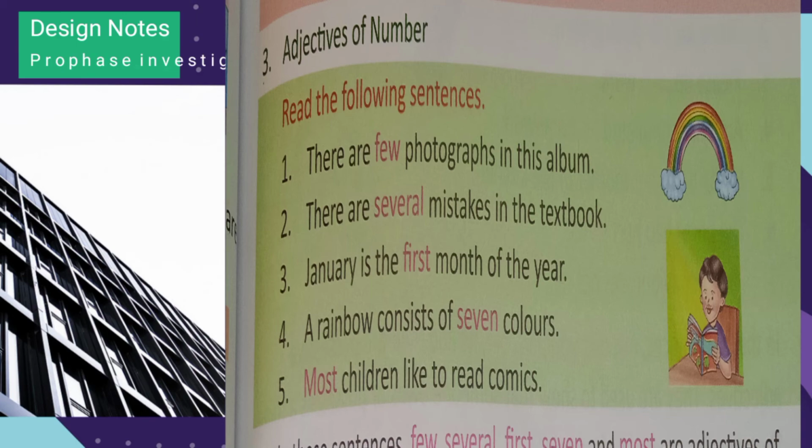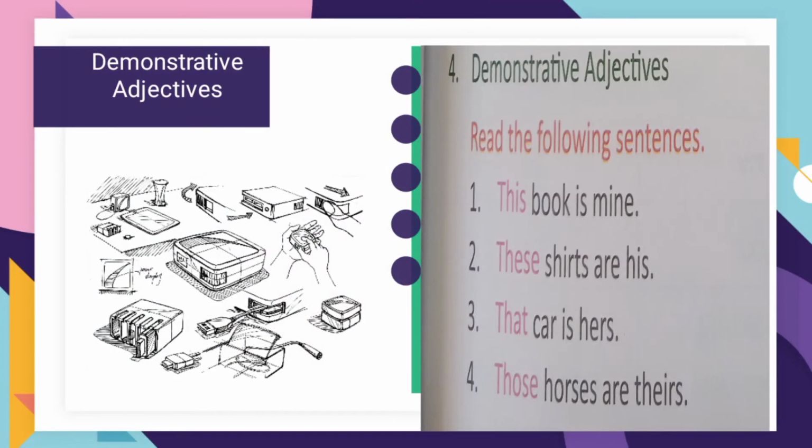Then we have demonstrative adjectives. To demonstrate the things, we have already studied the 4 words: this, that, these and those. This and that we use with singular nouns and these and those we use with plural nouns. This and these with the things which are near, that and those with the things which are far away. They are demonstrative adjectives because they point out which person or thing is meant, and they are always used before the nouns they refer to.